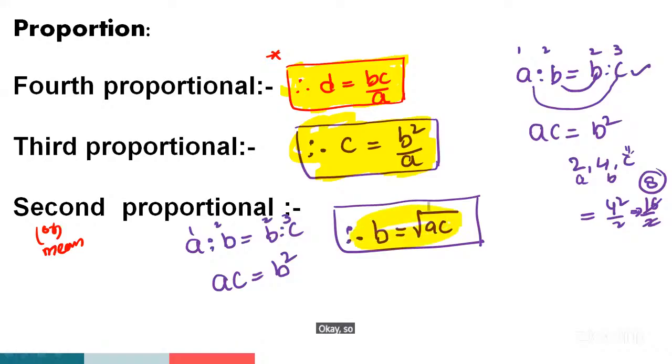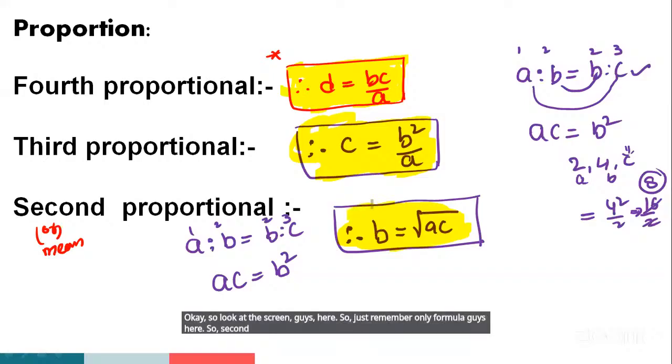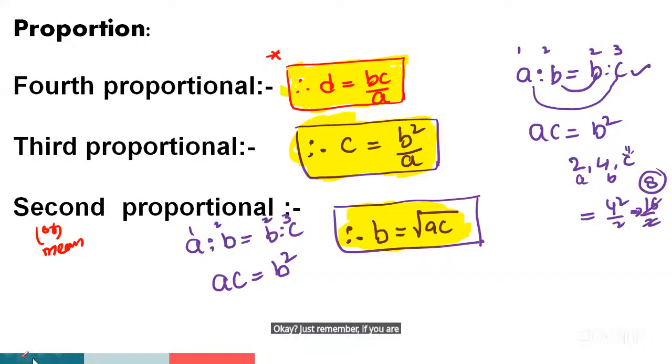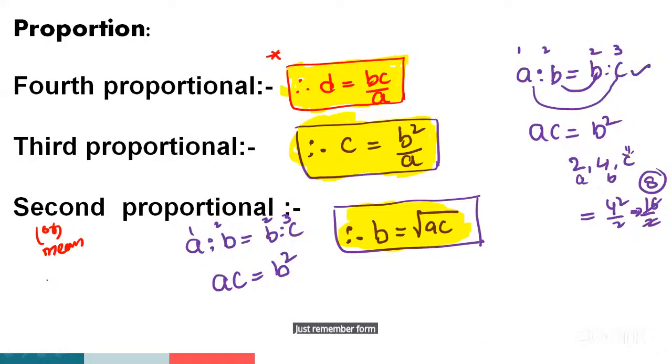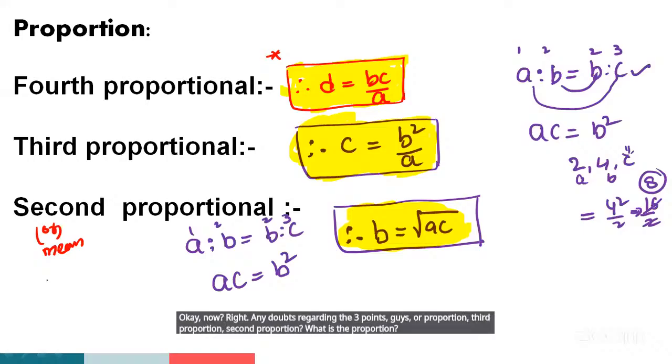Okay, so look at the screen, guys. Just remember only the formula: second proportion formula, third proportion formula, and fourth proportion formula. If you are perfect in fundamentals, the quantitative aptitude is very, very easy, guys. That's why I am explaining all the fundamentals properly. When you solve problems, just remember the formula, apply it, and we can get the answer. No issue, guys. Any doubts regarding the three points, guys? Fourth proportion, third proportion, second proportion. Any doubts?